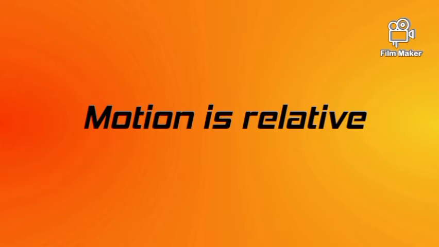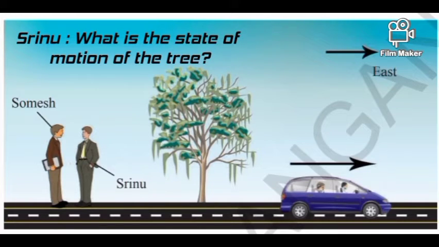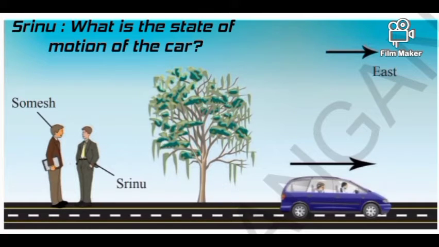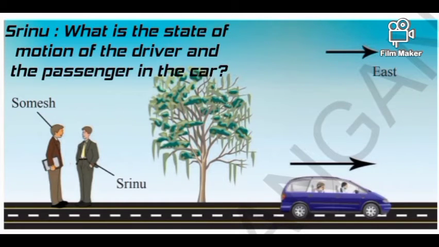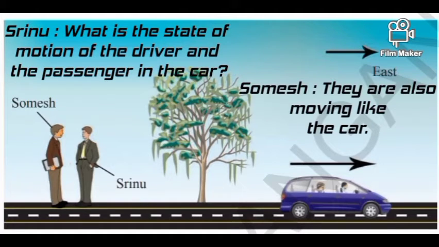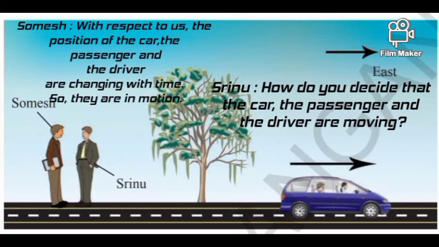Motion is relative. Observe the situation and the conversation between Srinu and Somesh. Srinu asks what is the state of motion of the tree. Somesh answers that it is at rest. Srinu asks what is the state of motion of the car. Somesh answers that it is moving due east. Srinu asks what is the state of motion of the driver and the passenger in the car. Somesh answers that they are also moving like the car. Srinu asks how do you decide that the car, the passenger and the driver are moving. Somesh answers that with respect to us, the position of the car, the passenger and the driver are changing with time, so they are in motion.